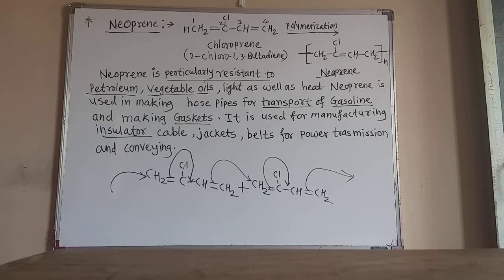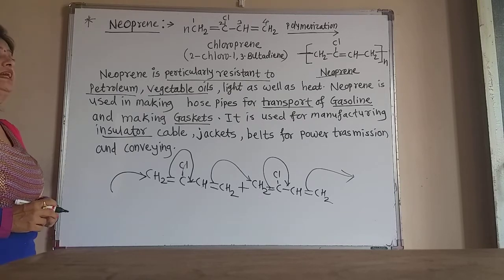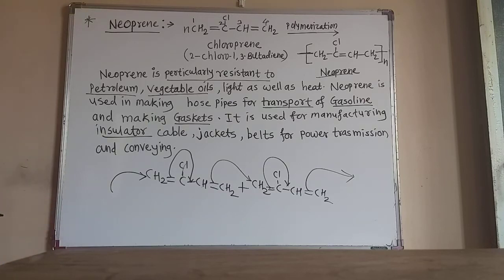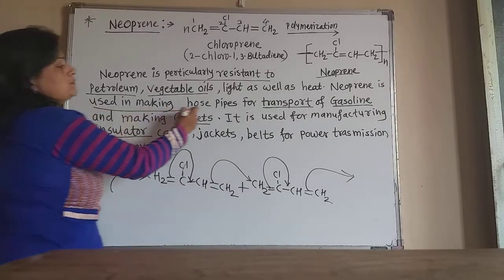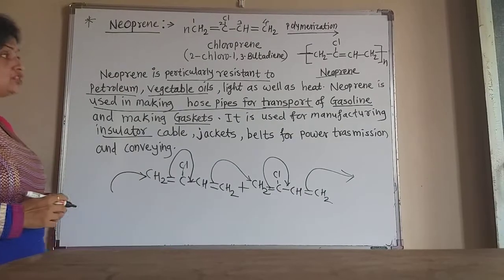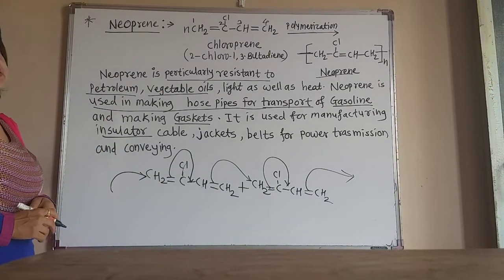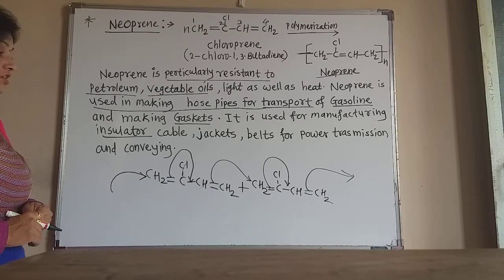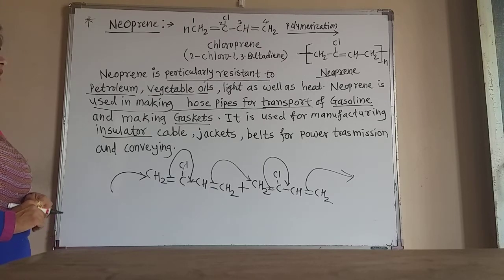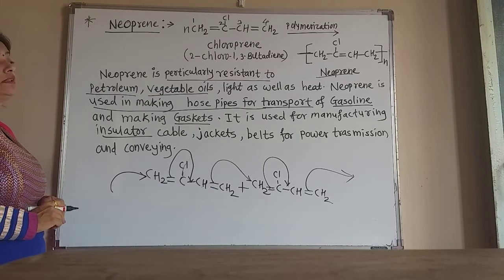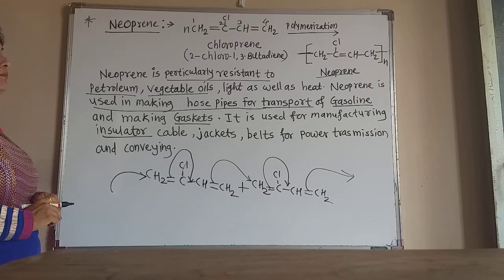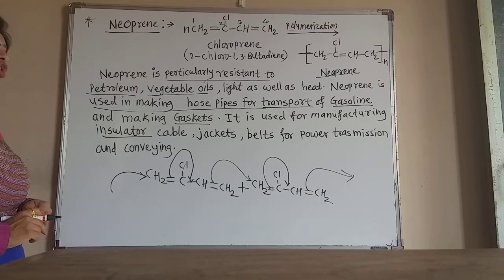So it is resistant to petroleum, vegetable oil, light as well as heat. Neoprene is used in making hose pipes for transport of gasoline and in making gaskets, for example gaskets of cookers. The pipes used for the transport of gasoline, called hose pipes, are made from neoprene.